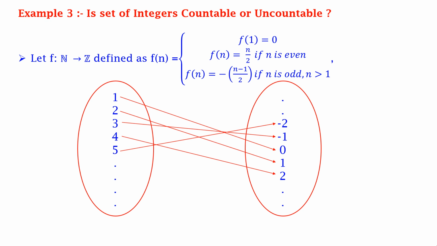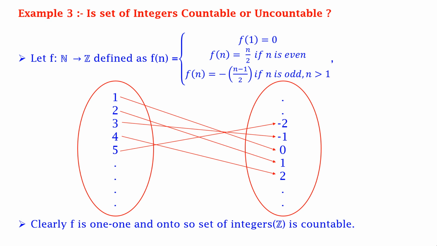We can see that even natural numbers are mapped on the positive integers, whereas odd natural numbers are mapped on negative integers, and 1 is mapped on 0. Therefore, f is again one-one and onto. So the set of integers is countable, and the cardinality of the set of integers is again aleph naught.